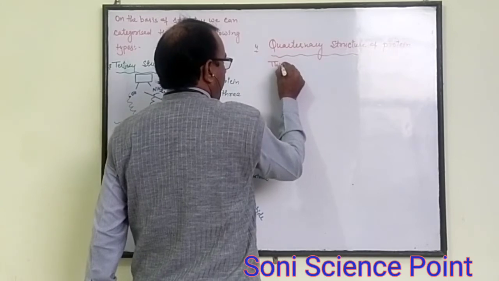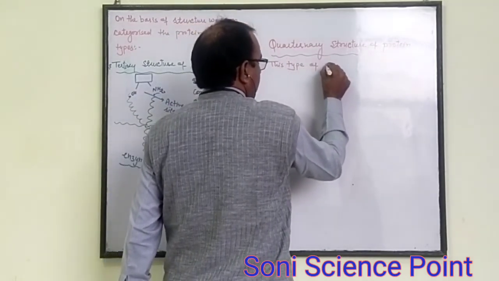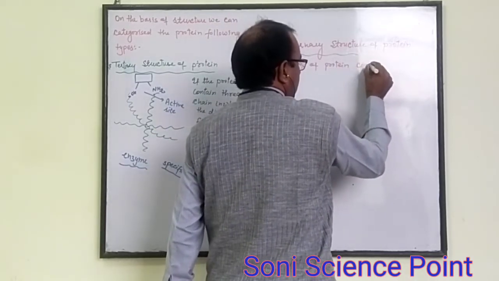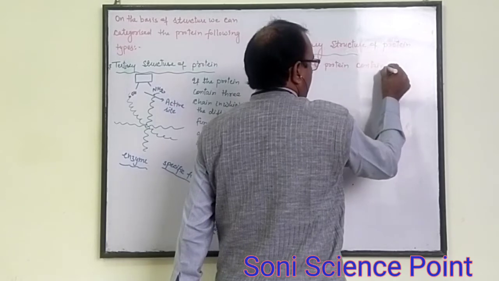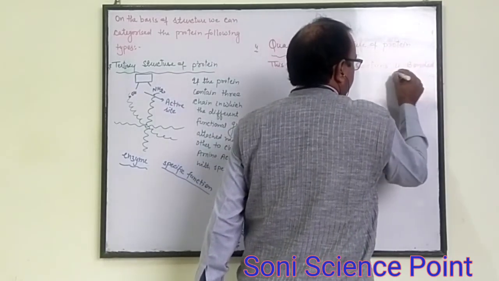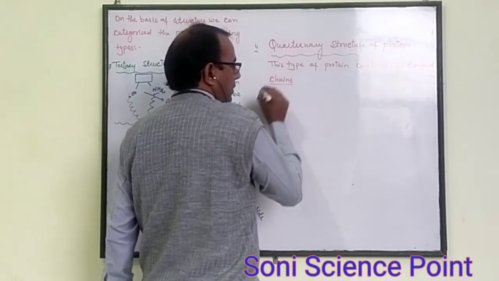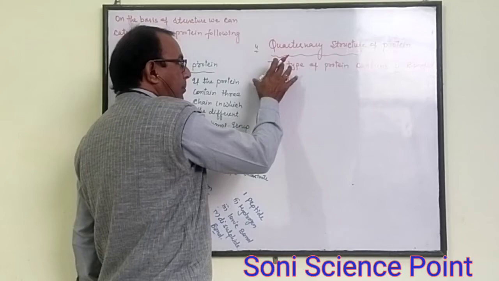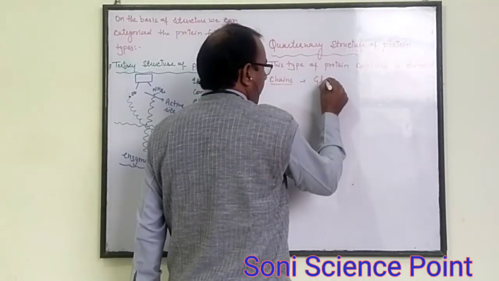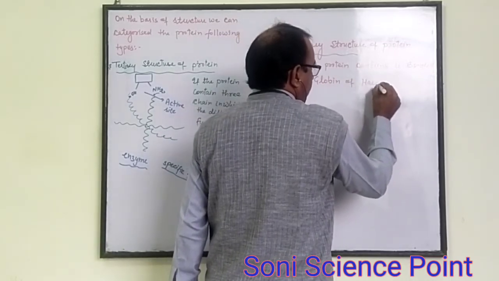This type of protein contains four bonded chains. The example of quaternary structure of protein is the globin of hemoglobin.